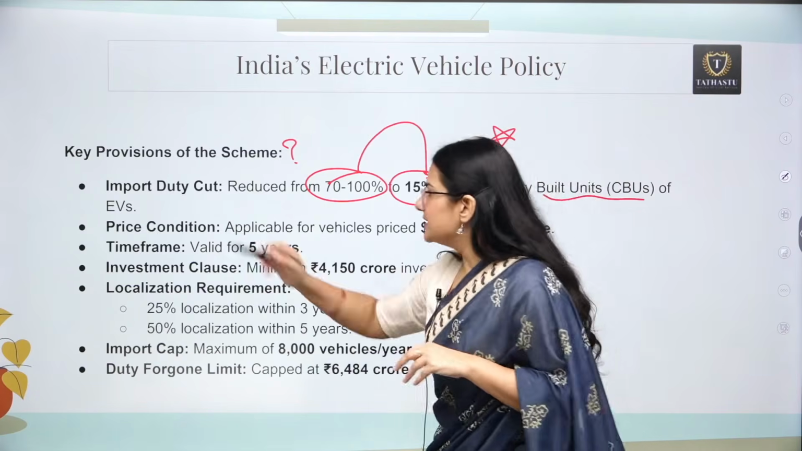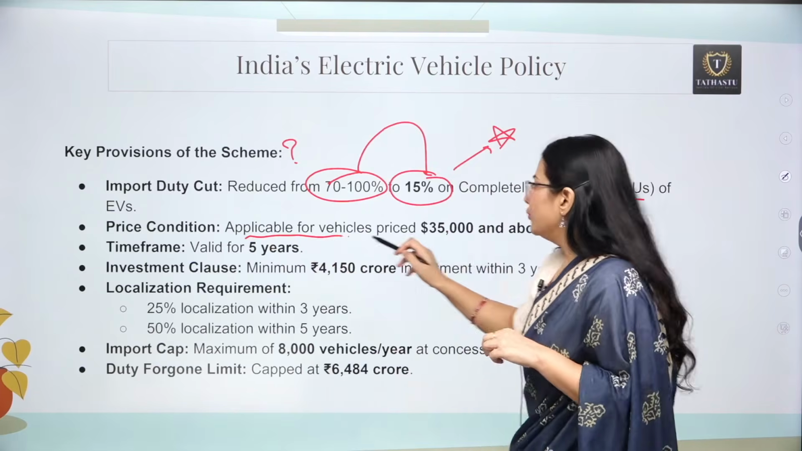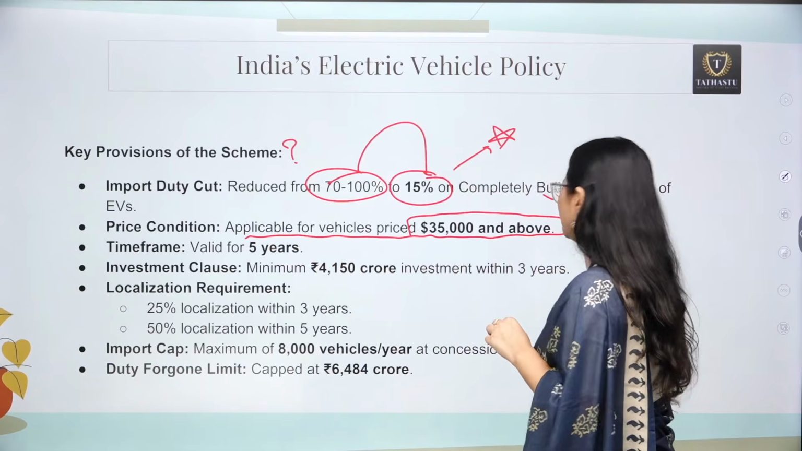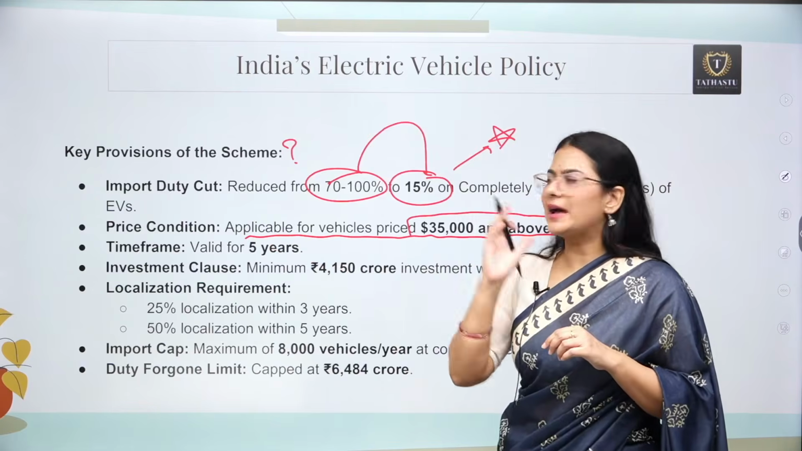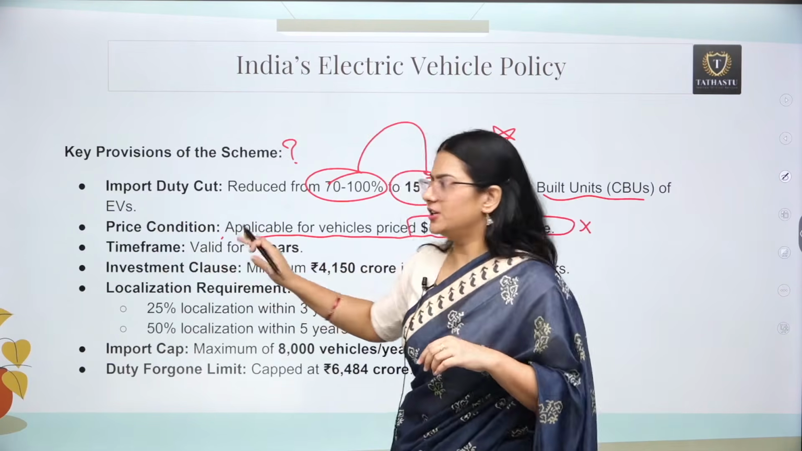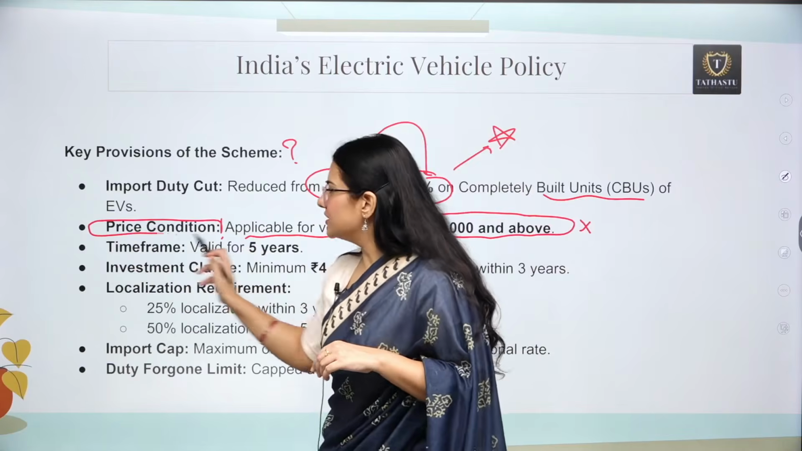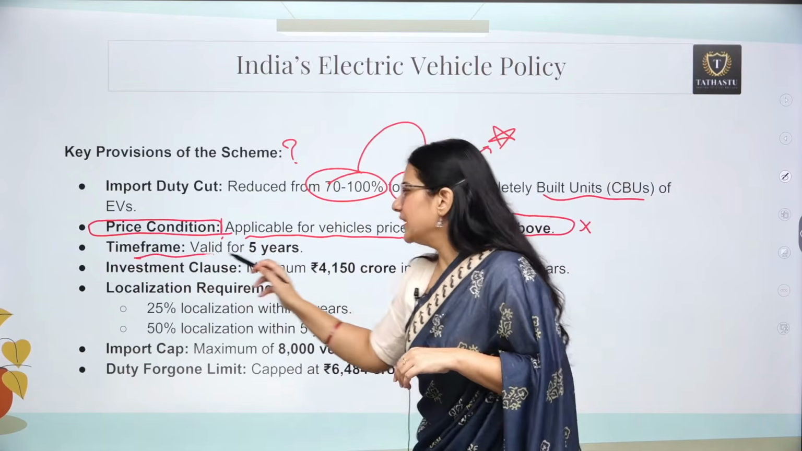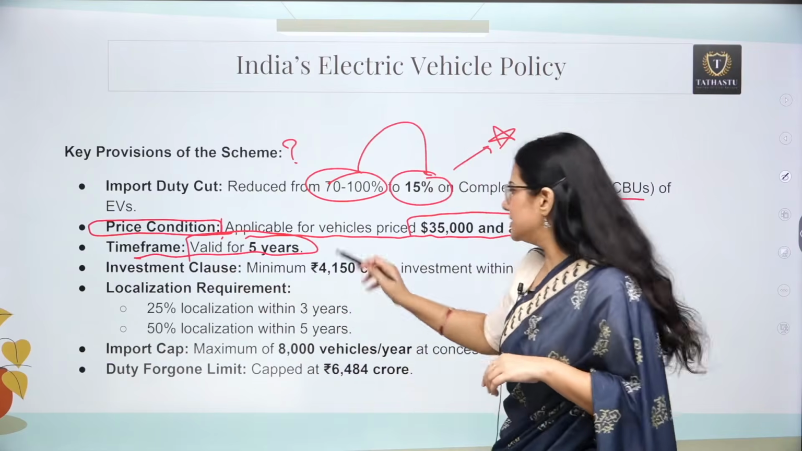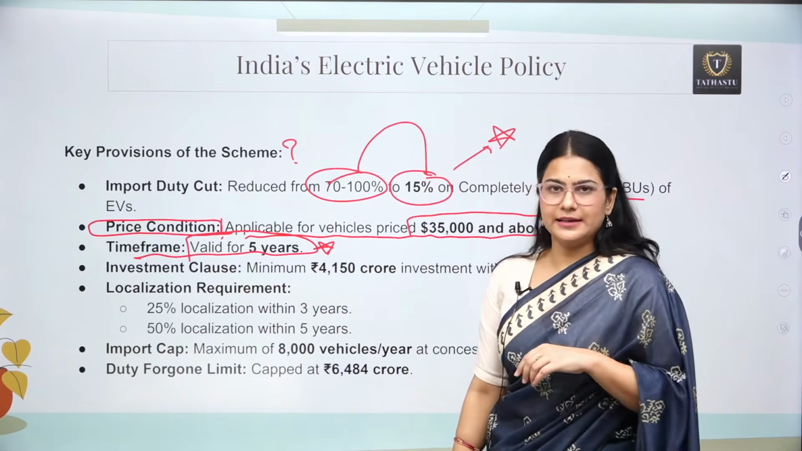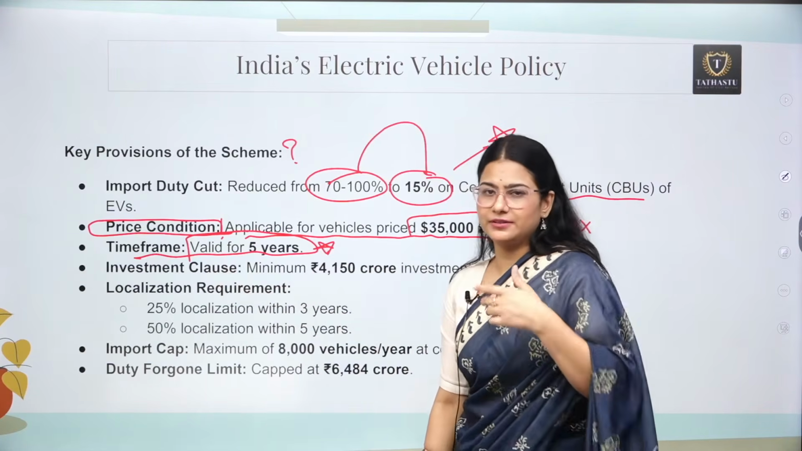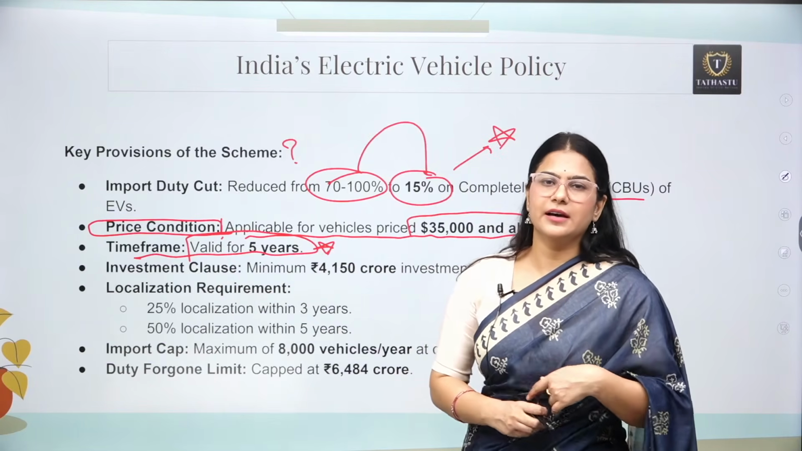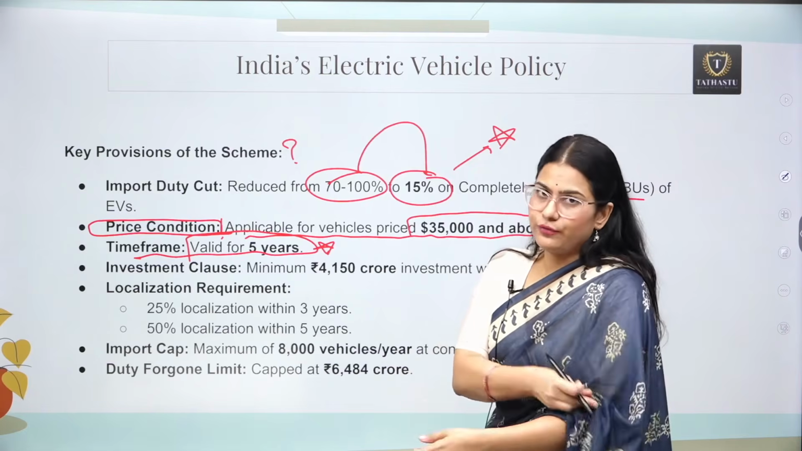Second, the price condition. It is applicable to vehicles priced $35,000 and above. Again, you need not remember this data, but you just need to know that there is some price condition. There are so many conditions, and another one is the price condition. Now, time frame. It is valid only for 5 years. This is important, because it is not that Tesla is going to have a forever policy to import their electric vehicles into our country. No, it is just for 5 years.